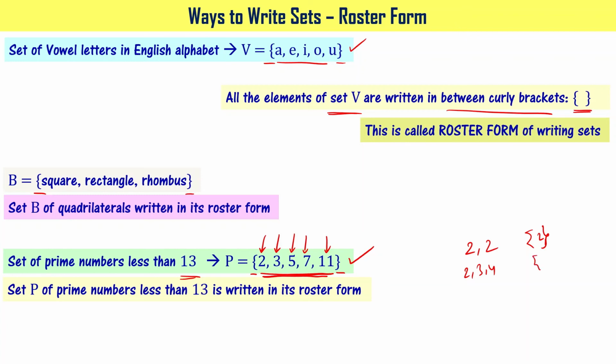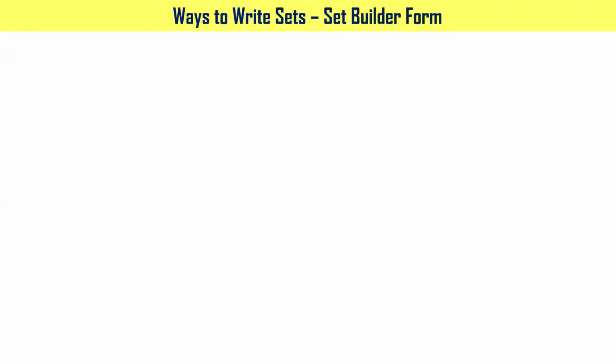You can write this as 4, 3, and 2 also. There is no harm. 2, 3, 4 and 4, 3, 2, these two sets are same. The order in roster form doesn't matter. And second thing is, when you have duplicate elements like this 2 and 2, you will be writing only once. Please note this. Now let's look at set builder form.